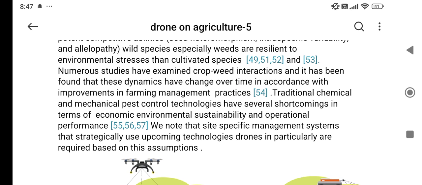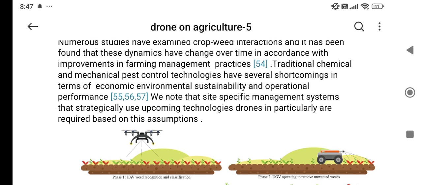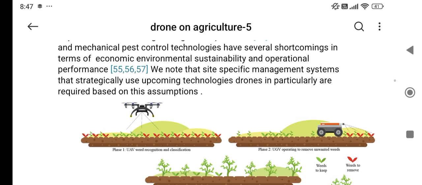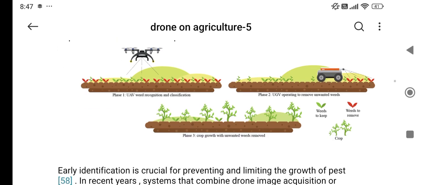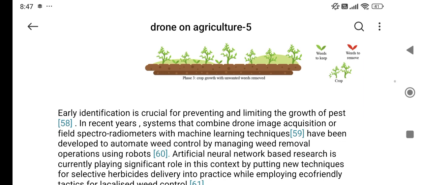Traditional chemical and mechanical pest control technologies have several shortcomings in terms of economy, environmental sustainability, and operational performance. Here is the image of the drones monitoring the weed health and conditions.